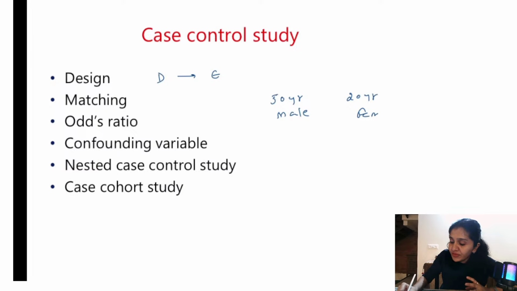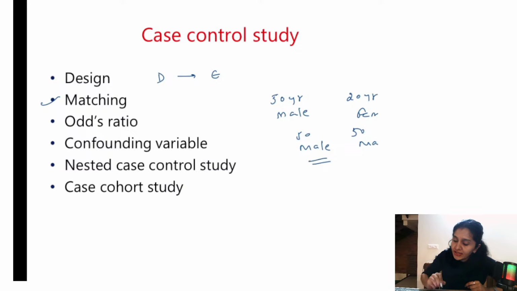If I don't match for factors like age and gender, what may happen? Age and gender may also influence the results. As you can see, there is a difference in the age and a difference in the gender also. We all know that for lung cancer, males are at more risk and it is more common in elderly individuals, right? As the age progresses, the incidence also progresses. So age and gender will also influence the results, and I don't want that to happen. I want to mask the effects of gender, age and other known variables. I want to study the effect of smoking alone. So what should I do here? If I take a 50-year-old male, I should take a 50-year-old male only as my control. That is what is known as matching.